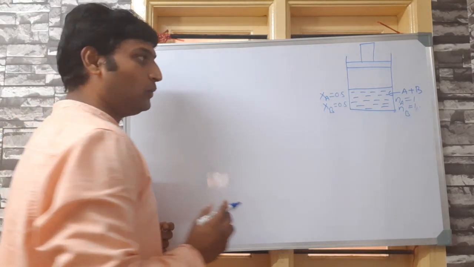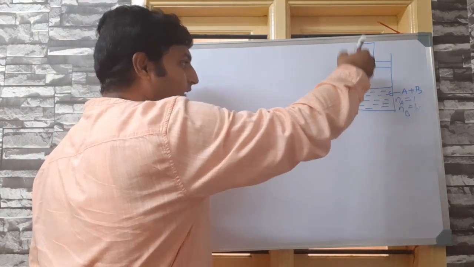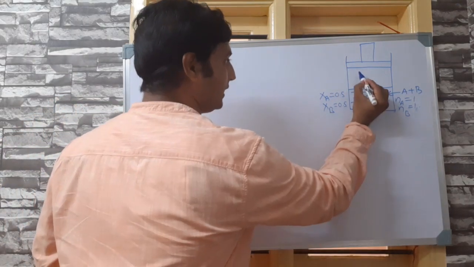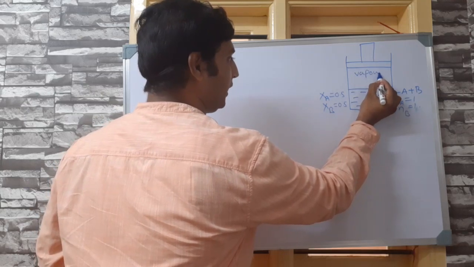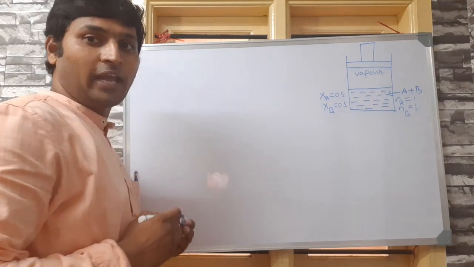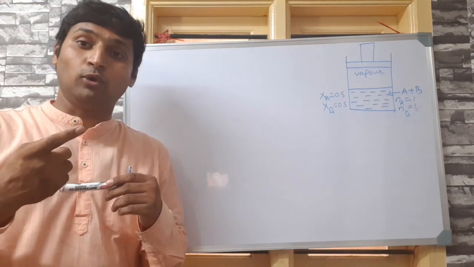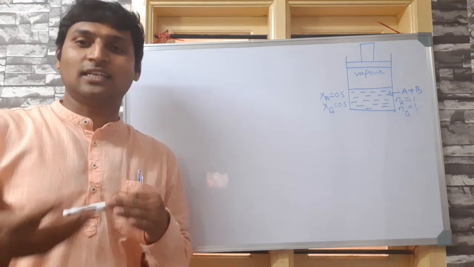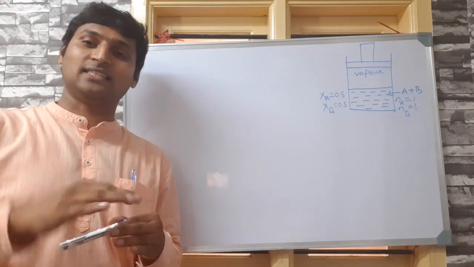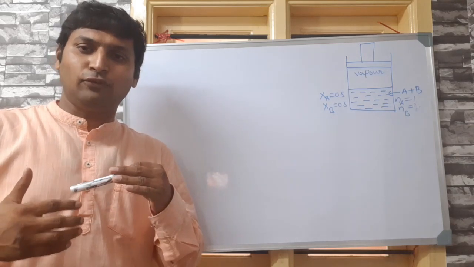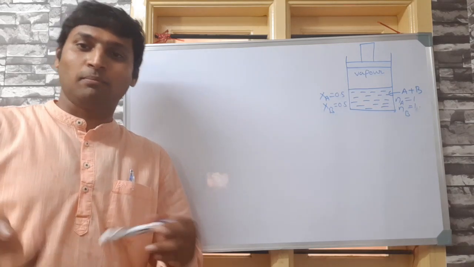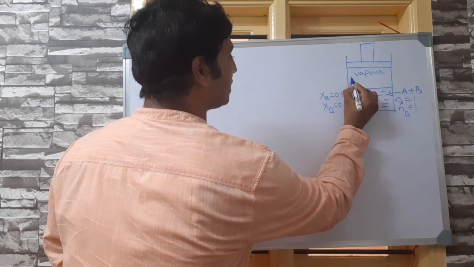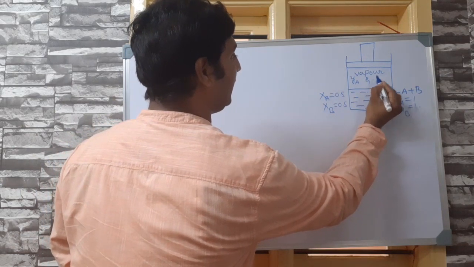Now, he is trying to increase or decrease the pressure using the piston. This region contains liquid and this region will contain the vapor. Remember, I was talking to you in the last session about the mole fraction or composition in the vapor phase. I was asking you to consider the mole fraction in the vapor phase as X dash A, X dash B. But for a little better clarity and to avoid confusion with X, let me assume the mole fractions in the vapor phase as Ya and Yb.